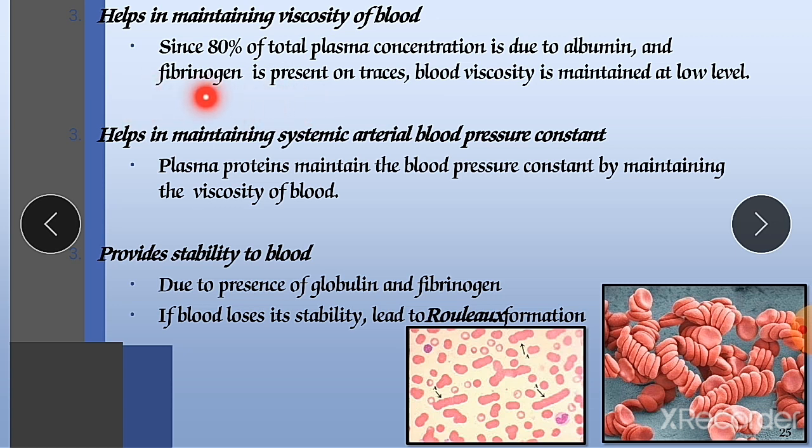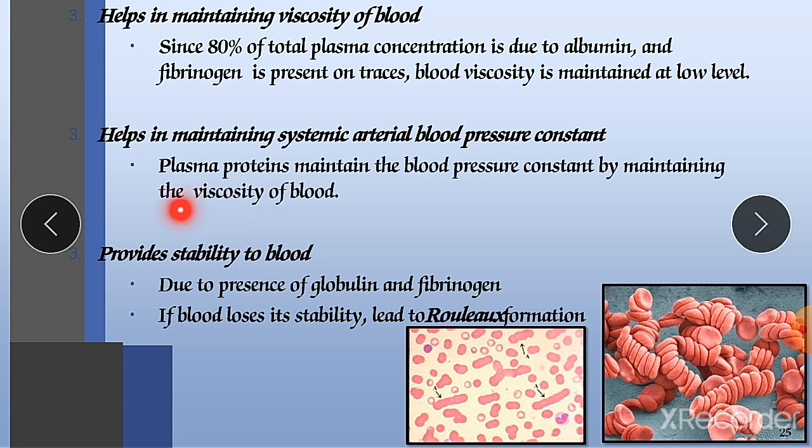Fibrinogen is present in traces. Blood viscosity is maintained at a low level. So fibrinogen is also one of the agents maintaining our blood viscosity. Next, it helps to maintain the systemic arterial blood pressure constant. So plasma proteins maintain the blood pressure constant by maintaining the viscosity of the blood, because blood viscosity should not be too much and also should not be too less.